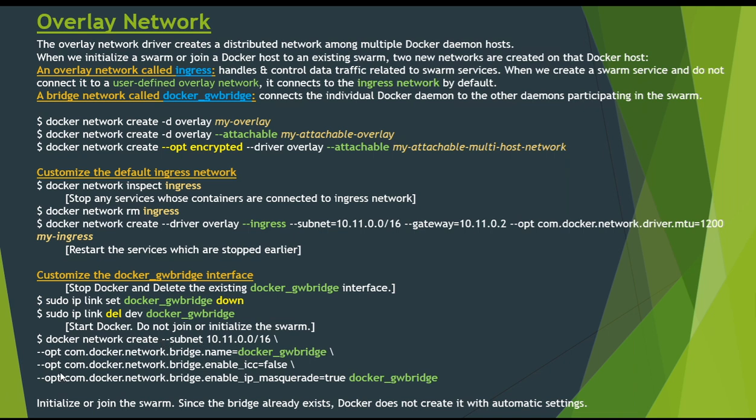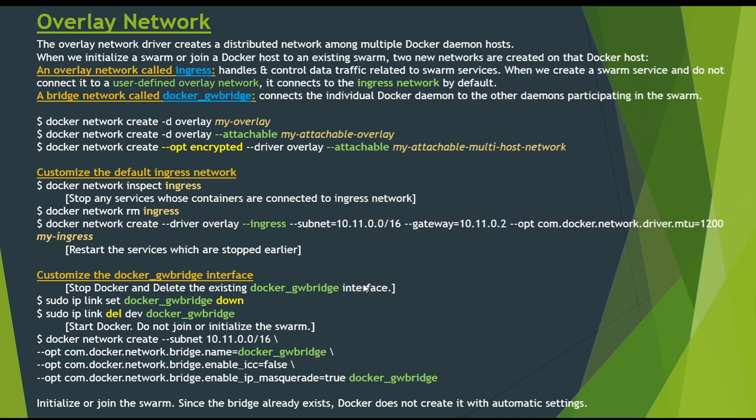We can also add some options here, where the bridge name will be docker_gwbridge, enable ICC will be false, and enable IP masquerade will be true, and the network name. Once this is created, we can initialize or join the swarm. Since the bridge already exists, Docker does not create it with automatic settings, as we have provided the customized settings here.